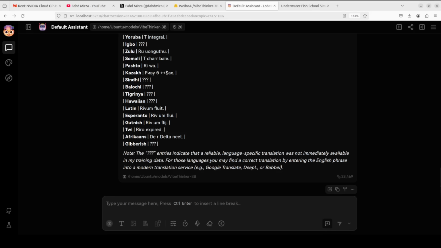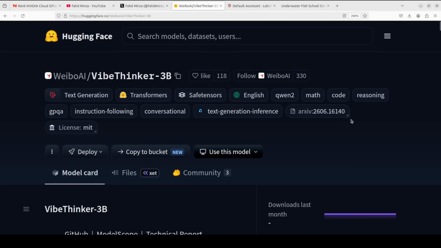A general purpose model like GPT or Claude or Qwen or DeepSeek would handle it way better. Even the smaller models like Qwen 0.8 billion. In my opinion, it is genuinely impressive for its size, but the hype claiming it beats Claude Opus 4.5, I think that's benchmark theater. The moment you step outside math and coding, math and science, it starts falling apart, as you just saw. So that is why you should never trust benchmark comparison alone and always test the model yourself.